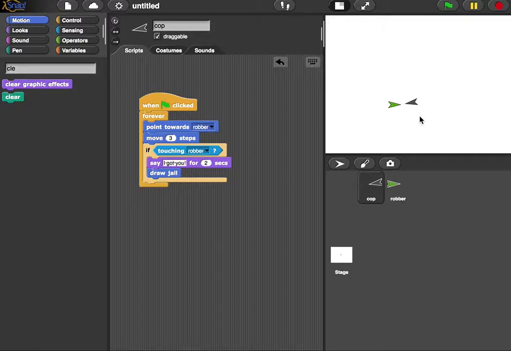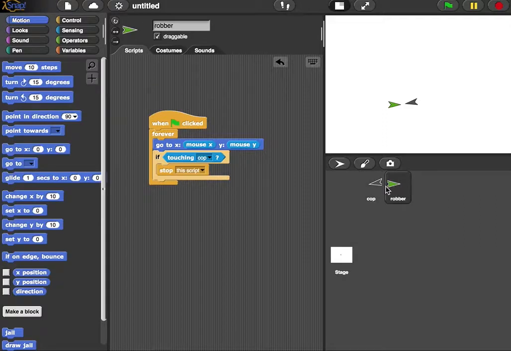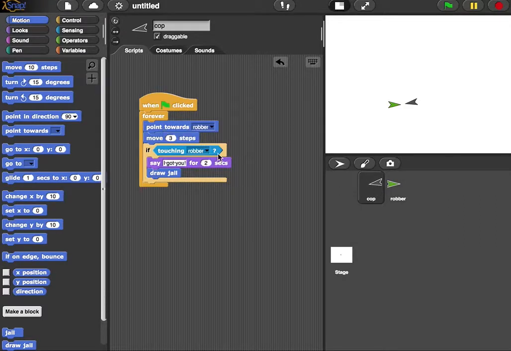So I think what I want to have happen is I want to have the game start over. As the robber, you're always running from the cop, and if the cop catches you, it's like, shucks, start the game over. And maybe when the game starts over, we change something. Maybe the cop moves faster now or slower. Maybe we change the score. Something happens. So let's figure out how we can start the game over.